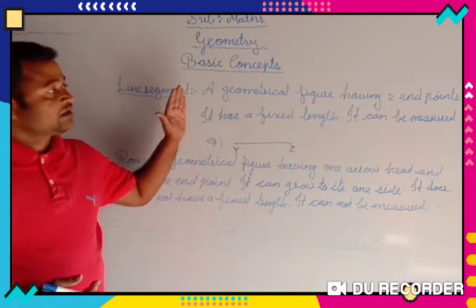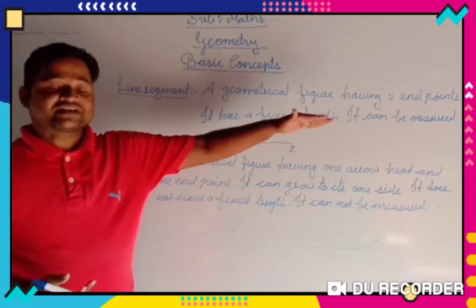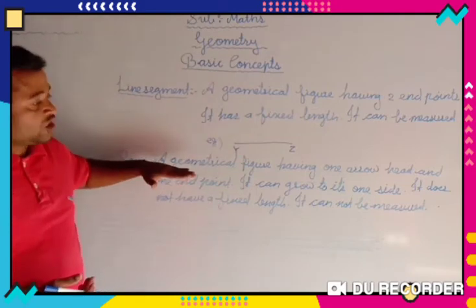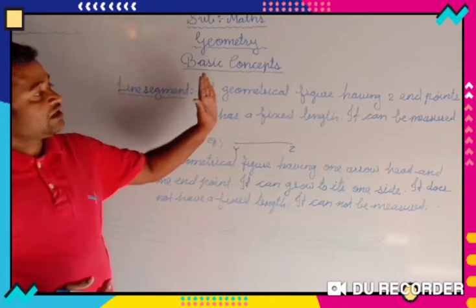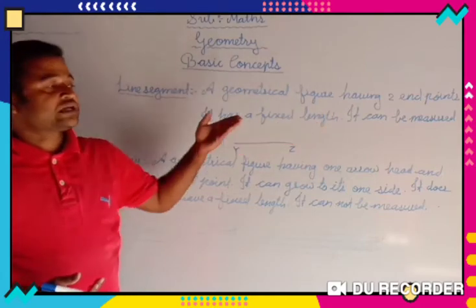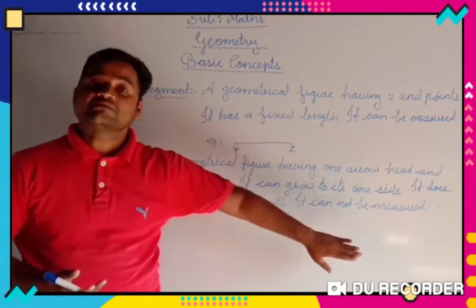Another point about a line, it does not have a fixed length. Here also we have to write that a ray also does not have a fixed length. Then you can write the next point: as it does not have a fixed length, we cannot measure it. Here also it cannot be measured.